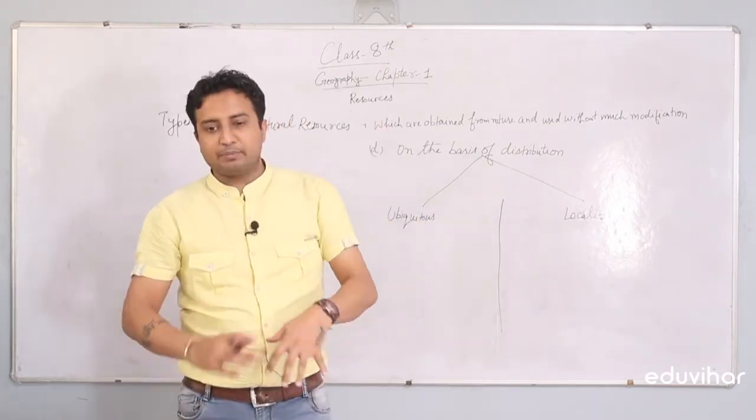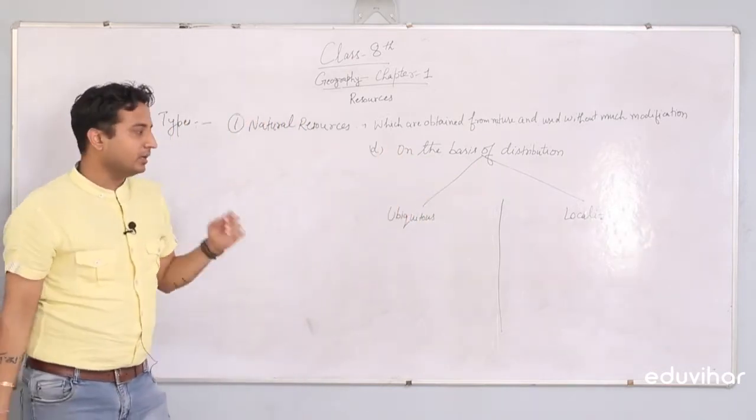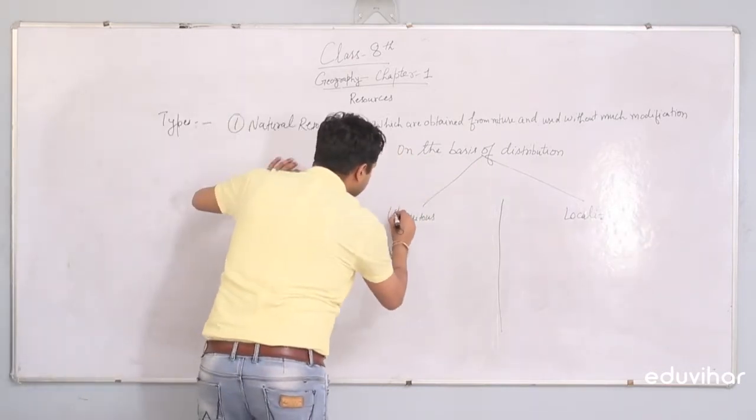Ubiquitous means which are present everywhere. Those resources which are present everywhere are termed as ubiquitous.